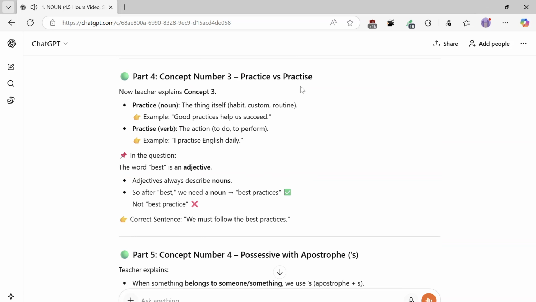Part 4, concept number 3: practice versus practise. Now teacher explains concept 3. Practice, noun: the thing itself, habit, custom, routine. Example: good practices help us succeed. Practice, verb: the action, to do, to perform. Example: I practice English daily.